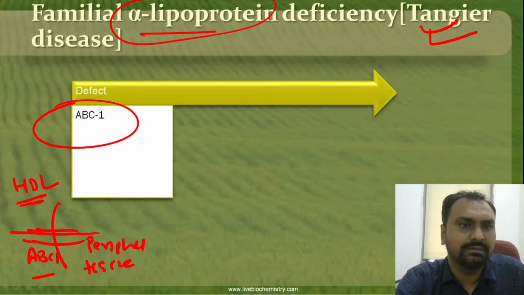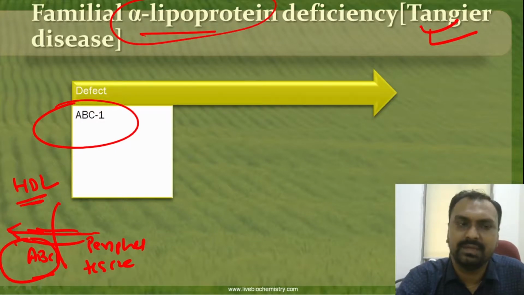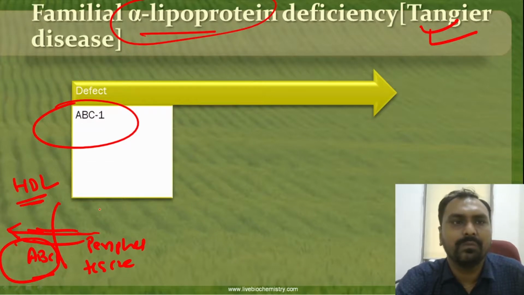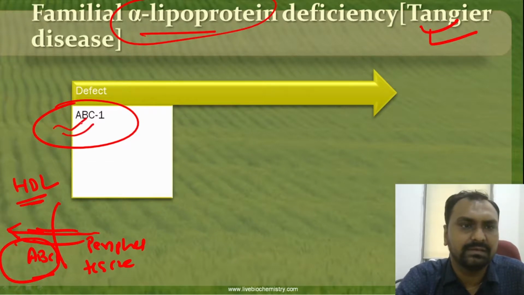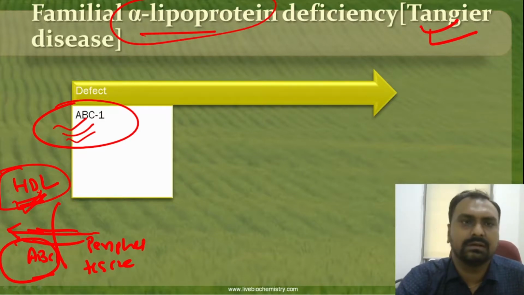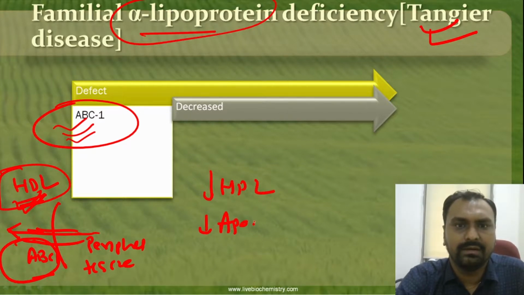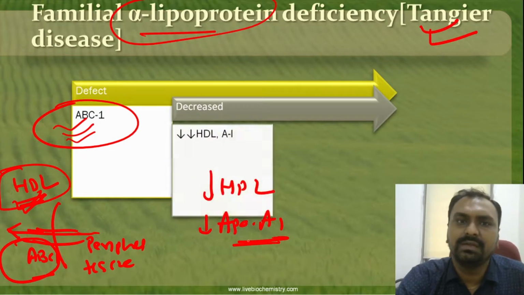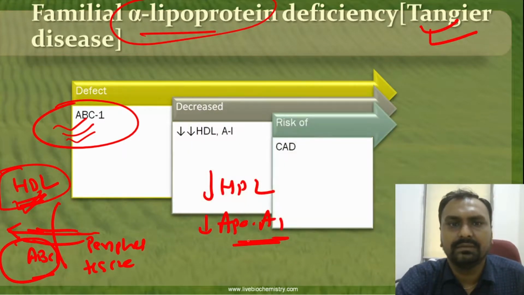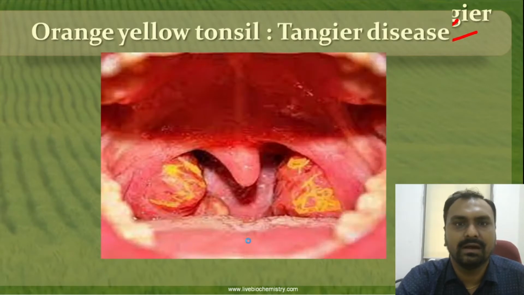In deficiency of ABC1, the cholesterol will not be incorporated into the HDL, so HDL is devoid of cholesterol, and that will lead to early clearance. So HDL level and ApoA1 will be decreased, and it is a risk factor for coronary artery disease.